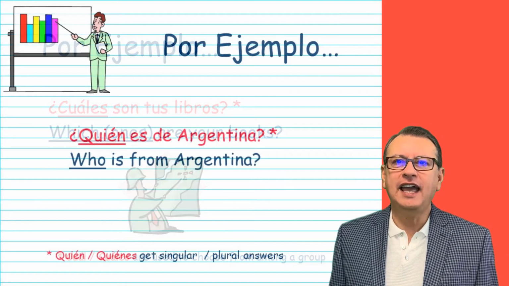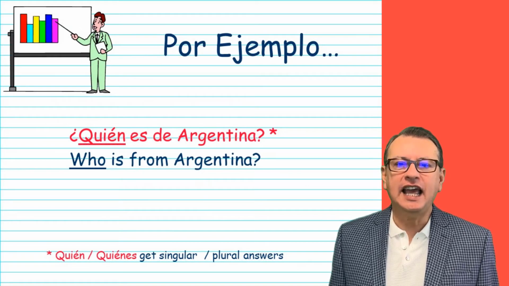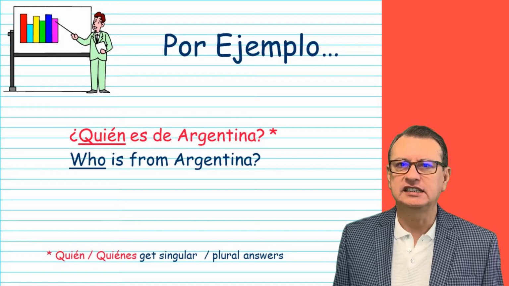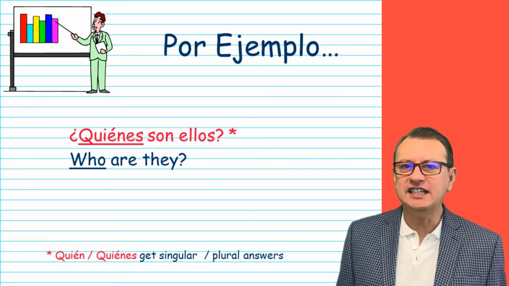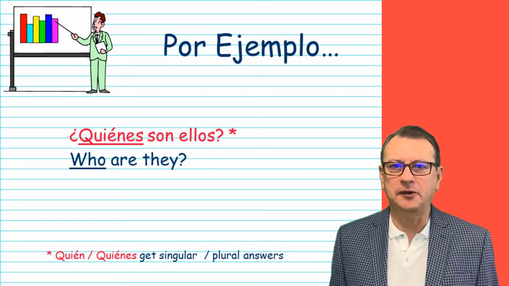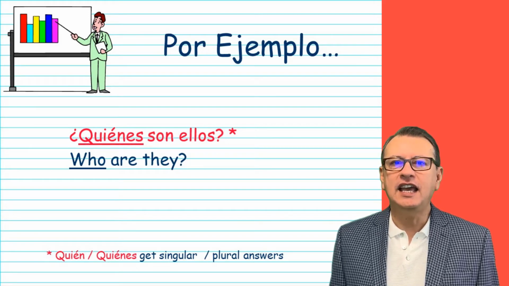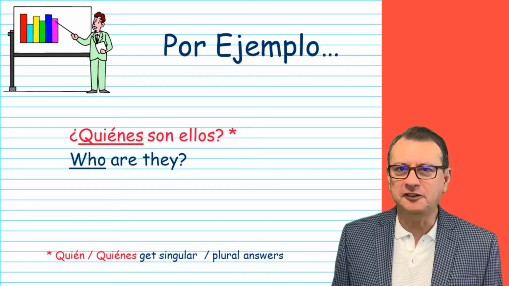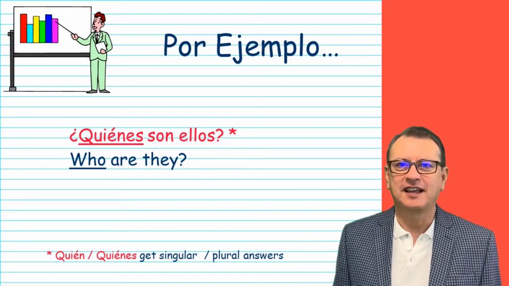Let's go. Example. ¿Quién es de Argentina? Who is from Argentina? You will ask. ¿Quiénes son ellos? That will be the plural form. ¿Quién and quiénes has its own singular and plural. Don't forget the accent, of course. More examples.